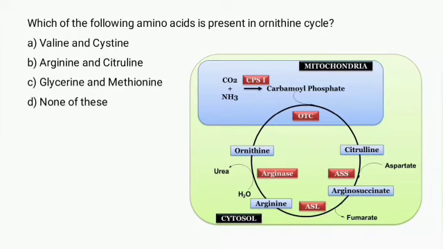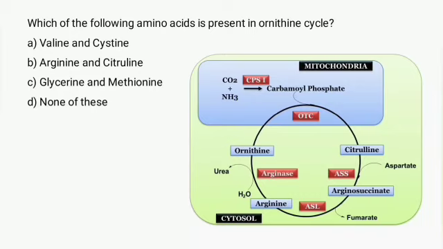This is our ornithine cycle, which consists of mainly three reactions. First is the conversion of ornithine into citrulline. Next is the conversion of citrulline into arginine and the splitting of arginine into urea and ornithine. From the figure, we can see that ornithine combines with carbamoyl phosphate in the presence of the enzyme carbamoyl phosphate synthase 1 to form citrulline.